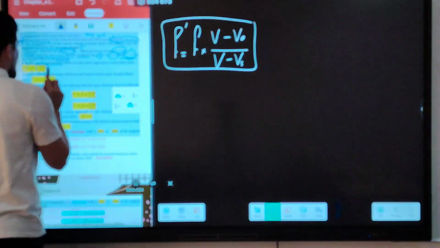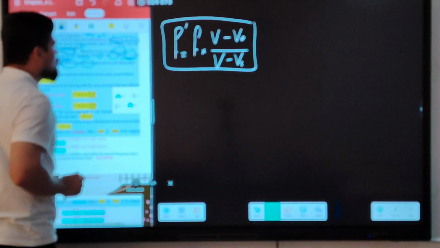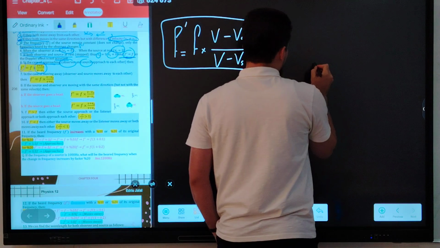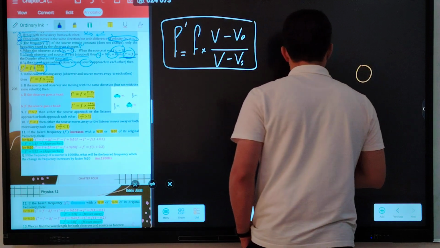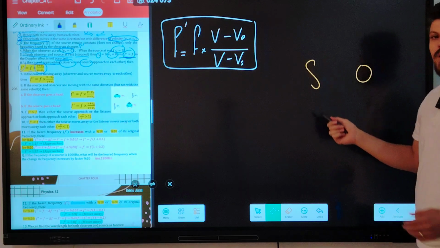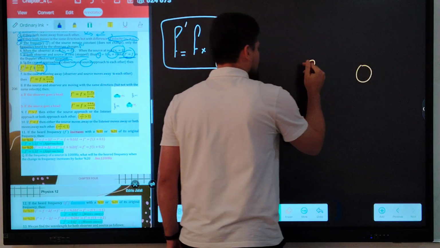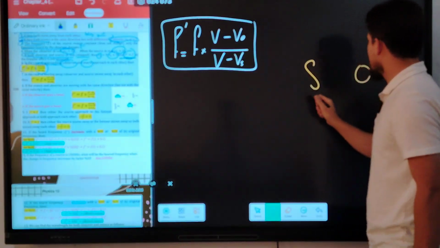But the sign will change. For example, in the case of approaching, when observer and source are approaching each other, this is source and this is observer, okay? Write down here at first S and O. Be with me, please.